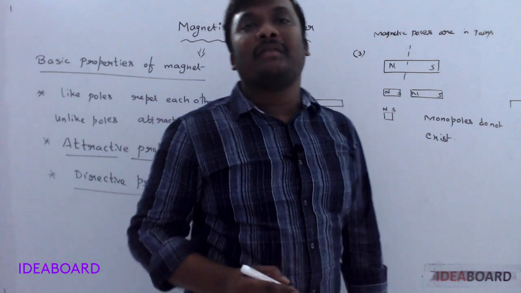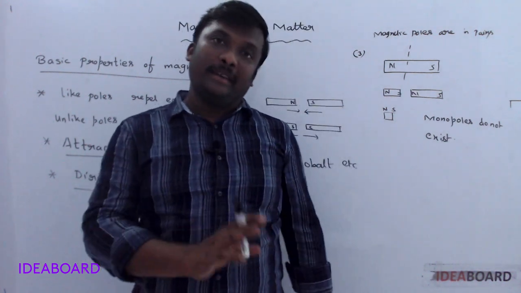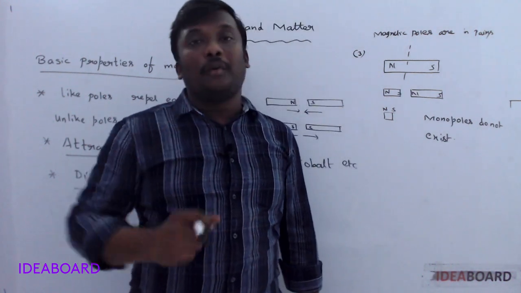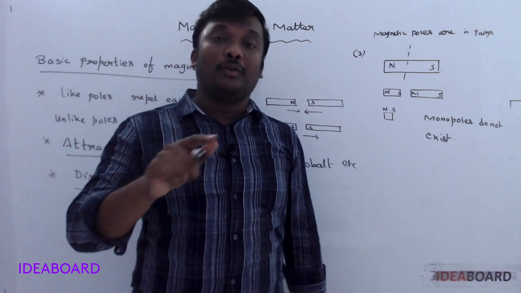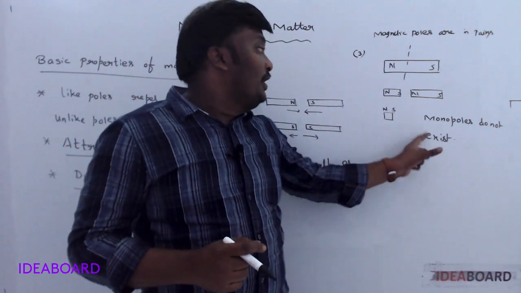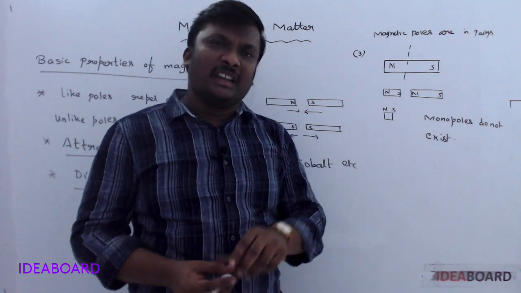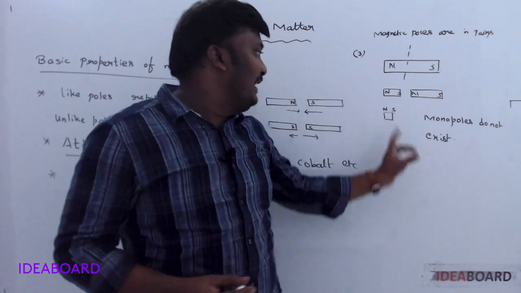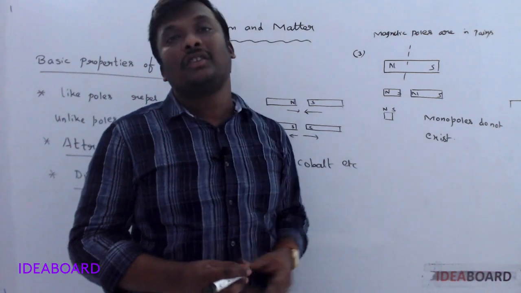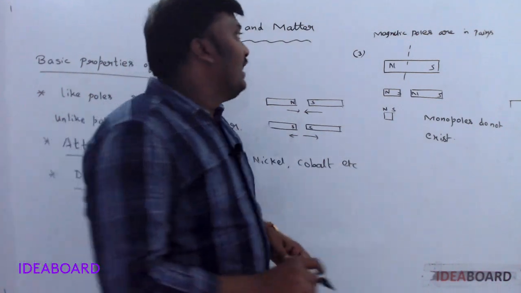This is one of the major differences between electricity and magnetism. Isolated positive charge or negative charge is available, but individual poles are not available in magnets, because even the tiny portion contains two poles, north and south poles. Clear? Next one.